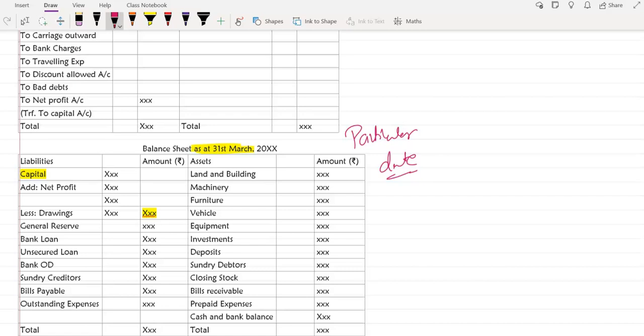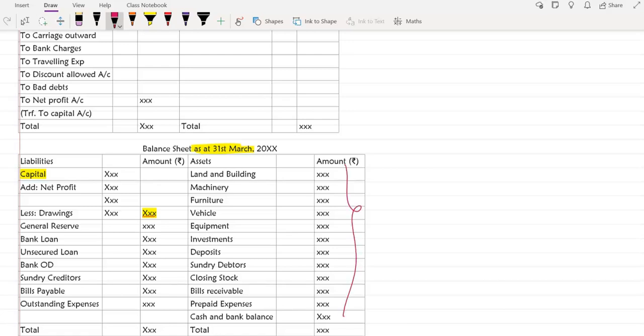When we use different accounting software, the balance sheet is available at any given date actually. But for our final accounts, we make it properly on the last date only. So this is prepared on a particular date. This point also comes in handy in multiple chapters, even multiple subjects, like financial management. Okay. So now let's come here. Balance sheet is quite easy. Take all the assets, write them here.